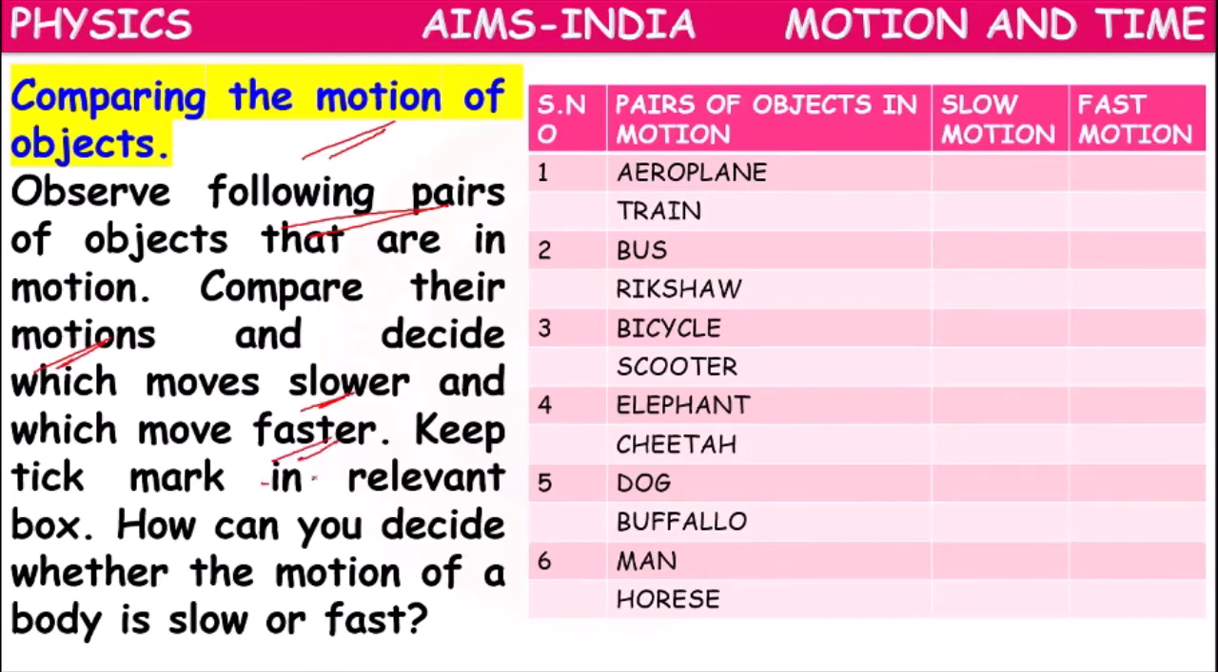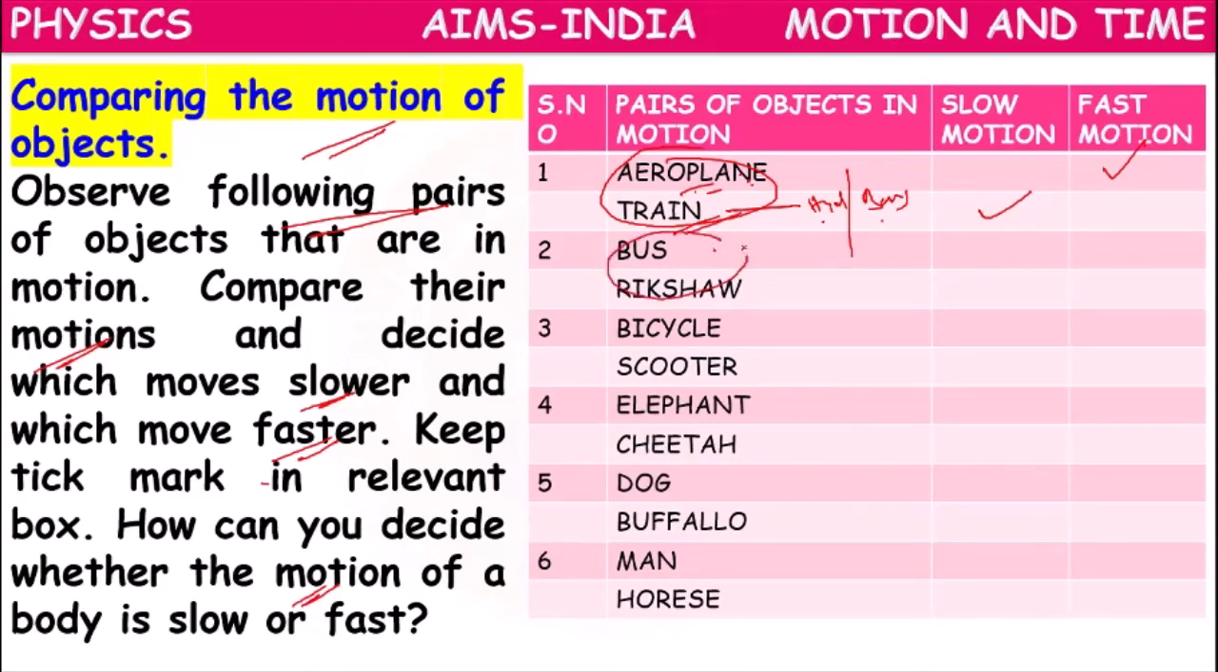We have to keep a tick mark. So if we compare aeroplane and train, if you travel from Hyderabad to Bangalore through aeroplane, you can reach in only 1 or 2 hours. It is fast motion. But the train will take around 8 hours, so it is slow motion. So aeroplane compared to train, aeroplane motion will be fast and train motion will be slow.